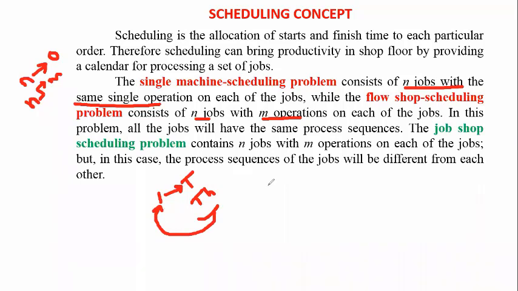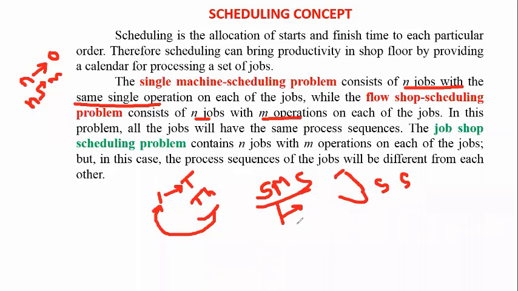Here is the difference between the single machine scheduling problem and job shop scheduling. In single machine scheduling, we perform only one operation per job.